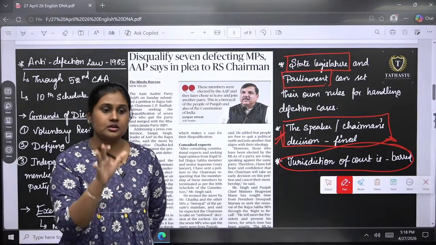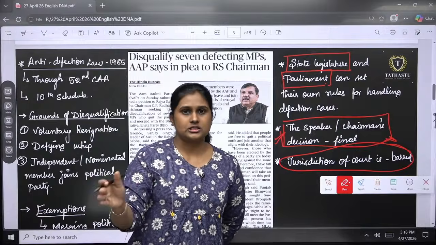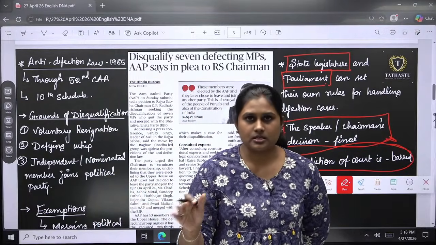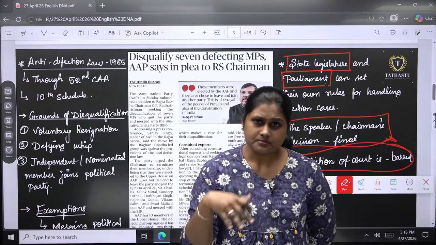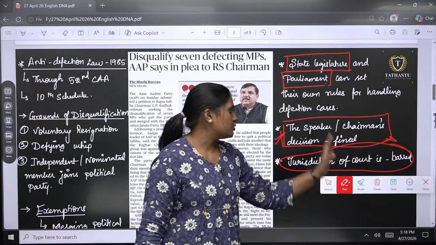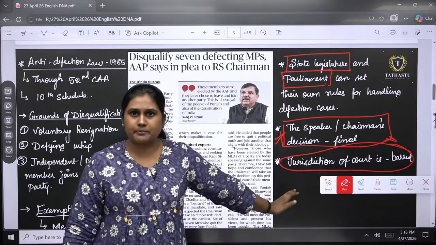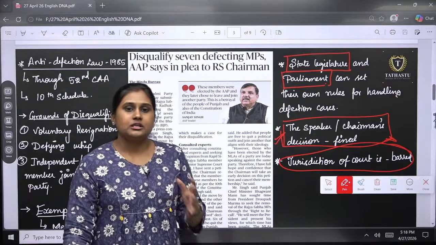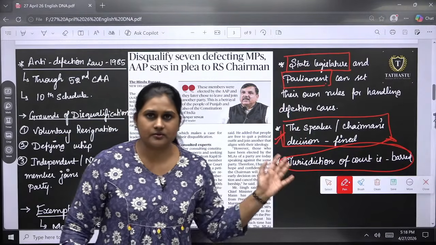If the Speaker of the Lok Sabha or the Chairman of the Rajya Sabha has decided that a member has to abstain from parliament, or if they wanted to continue, then that decision is final. Okay, so you cannot go to court for any appeal, and this is the final verdict. The speaker's or the chairman's decision would be the final verdict as well.